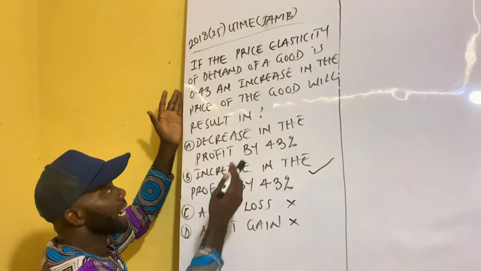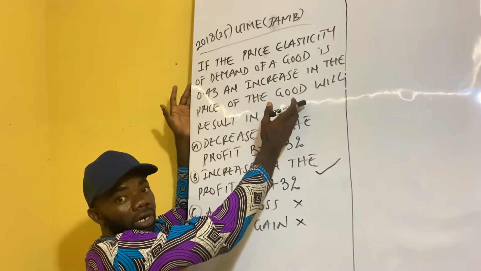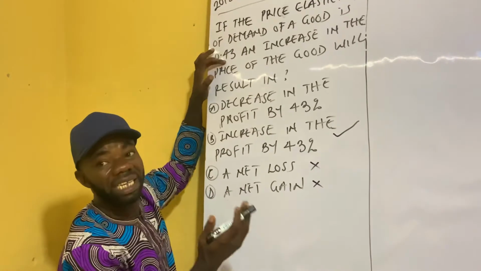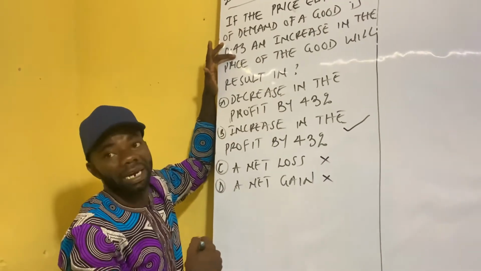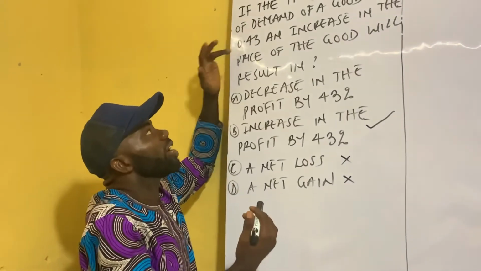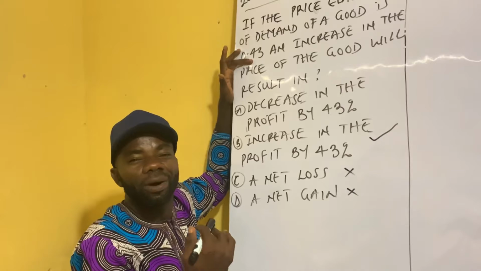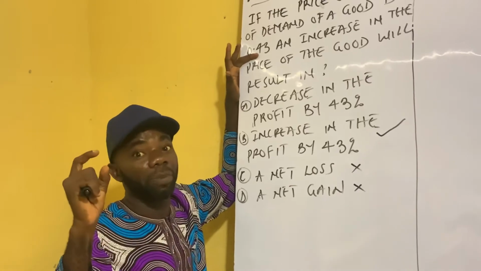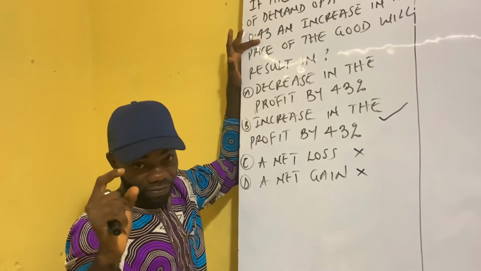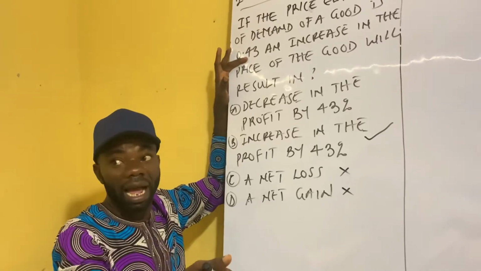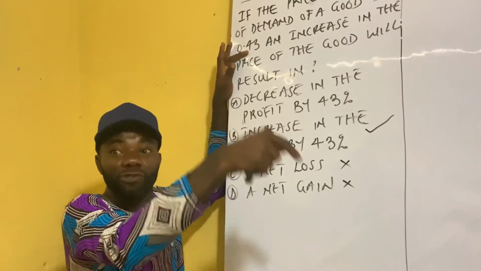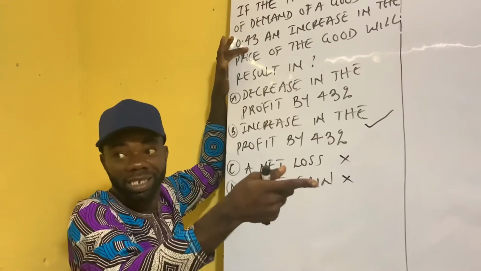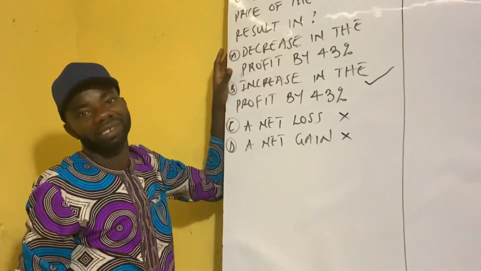For example, let's look at crude oil or petrol as a commodity in this case. The demand is relatively inelastic because we can hardly do without it. So even if the price is increased, we're only going to lose those who will decide not to take a bus or probably drive their car. But looking at how important transportation is, we can only have a few. The majority who don't want to drive their car will still take a bus that will run on fuel, and they still pay. They will make the producer still make more money even when the price is high or increased.